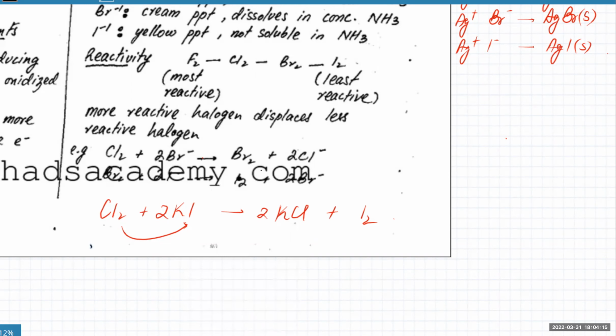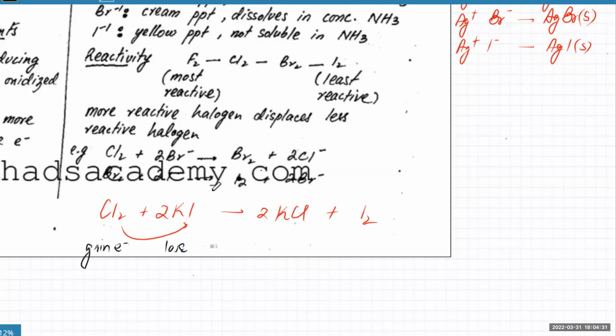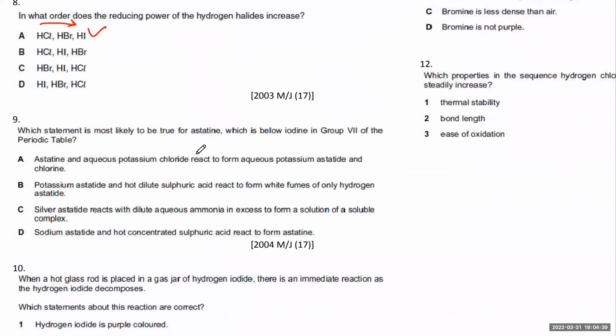Cl2 likes to gain electrons, and I-1 ends up losing electrons. But anyway, astatine and potassium chloride are not going to react because it's not going to be able to displace chlorine. Potassium astatide and hot dilute sulfuric acid react to form white fumes of only...